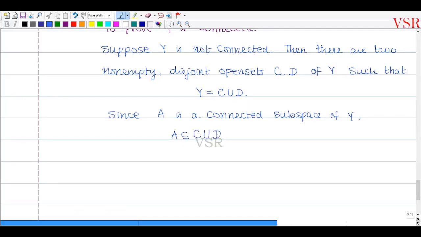Okay, A is a connected subspace of Y, that is A is a subset of C union D. Then by theorem என்ன theorem சொல்லுது?